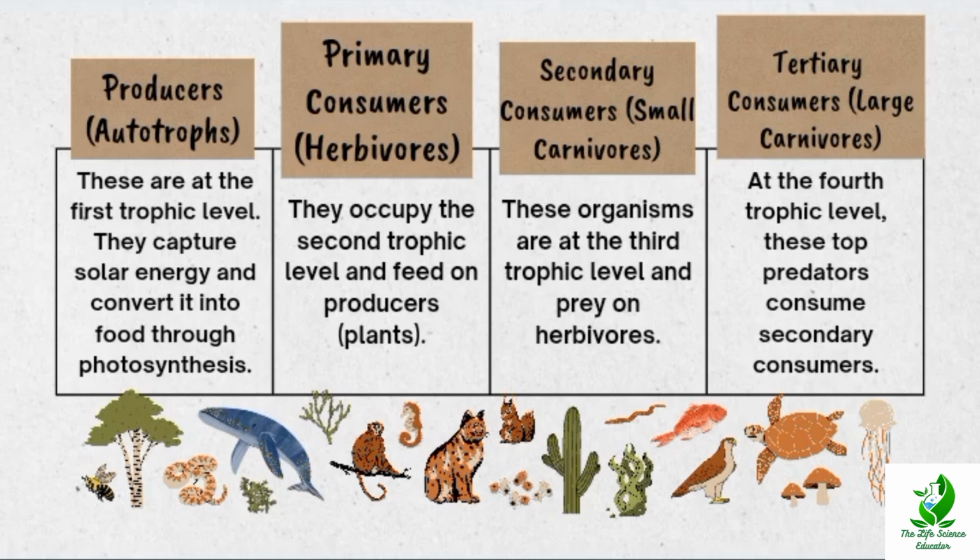And next is the secondary consumers. These organisms are at the third trophic level and they prey on herbivores. And the next one is the tertiary consumers. These are the large carnivores. These are present at the fourth trophic level and these are the top predators which consume the secondary consumers.